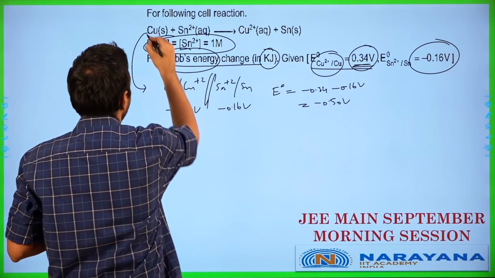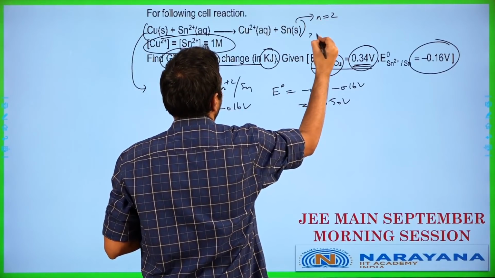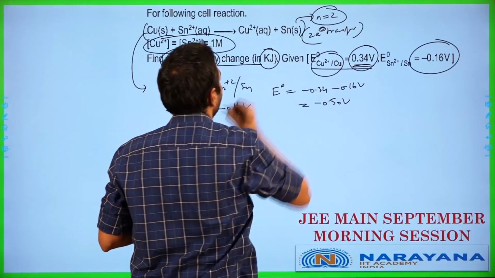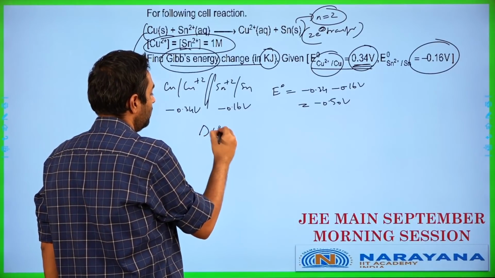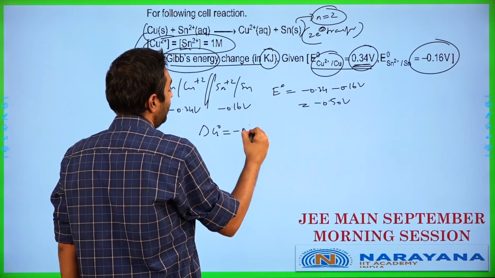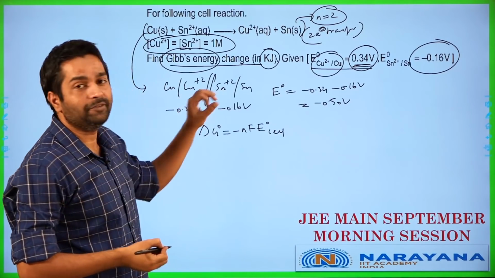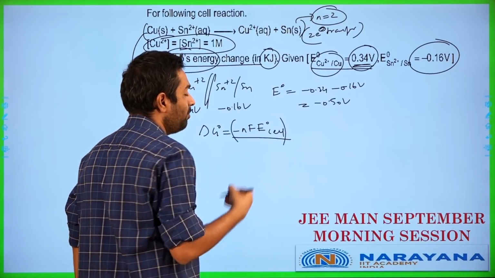Now in this reaction which has been given, we are going to be having 2 electrons being transferred over here. Because there are 2 electrons being transferred, the N value for this is basically going to work out as 2. So let me write down the delta G naught here. Delta G naught works out as minus N into F into E naught of the cell. So delta G naught is going to be minus NF E naught.